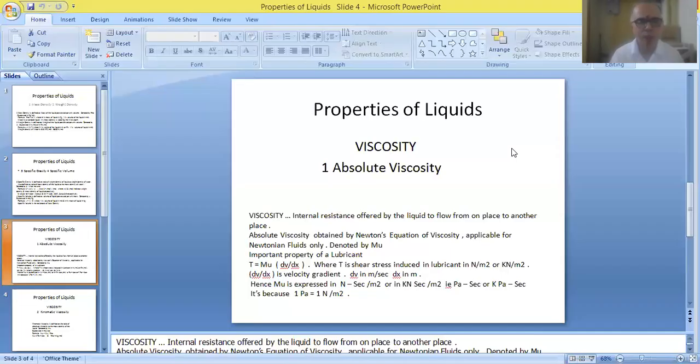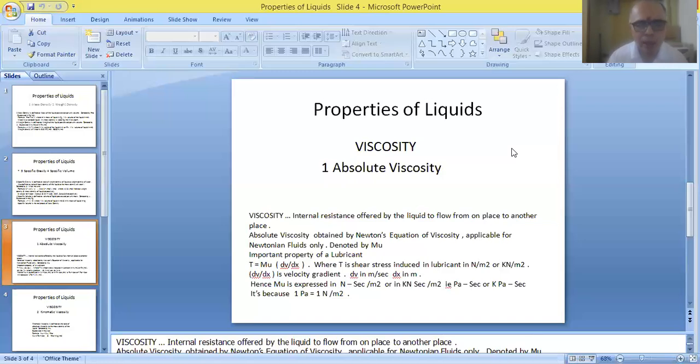It is given as tau is equivalent to mu into dV by dx, and we have to measure the value of mu. It is very easy: knowing the value of capital T and the value of dV by dx, very easily we can measure the absolute viscosity of the liquid.